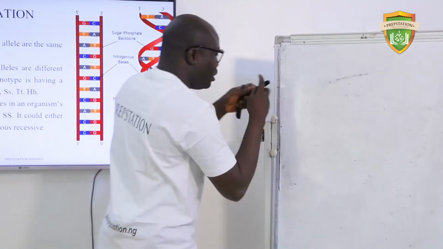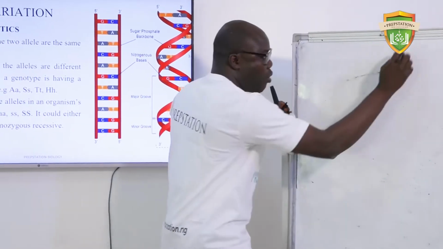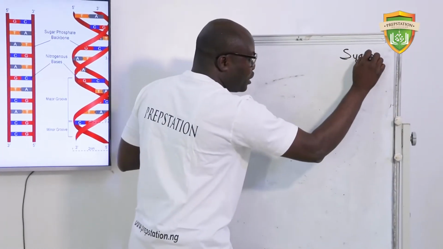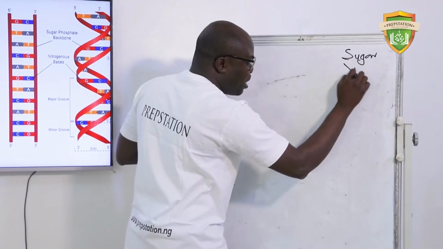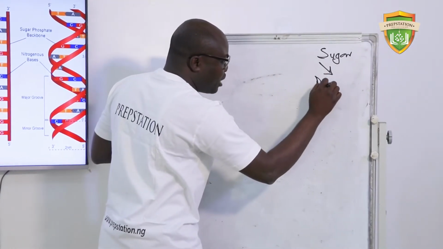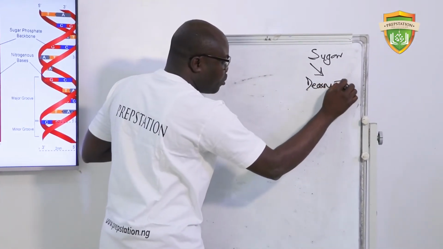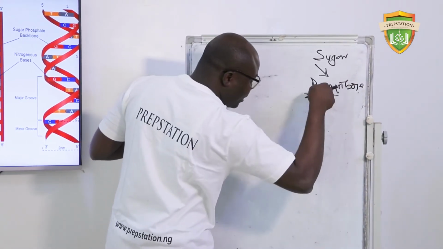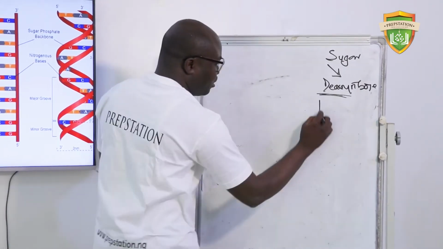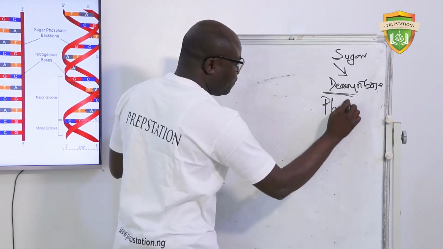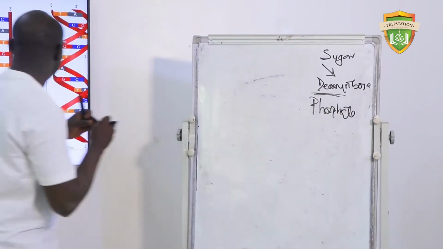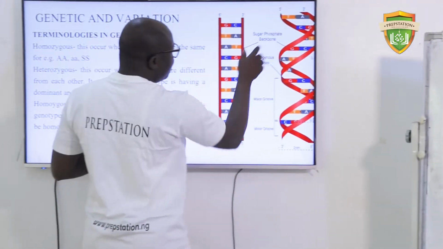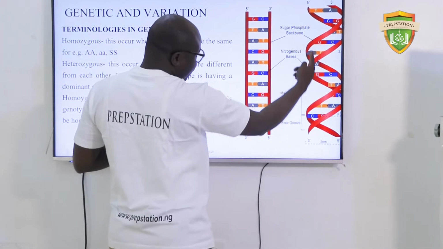Now look at this. There are some basic components of DNA. We have what we call sugar. What type of sugar do we have in DNA? It has deoxyribose sugar. That is the reason why it is called deoxyribose. The sugar has lost an oxygen, which is why it is deoxyribose. It has a phosphate backbone. Look at it. It says sugar phosphate backbone. This is the phosphate backbone.